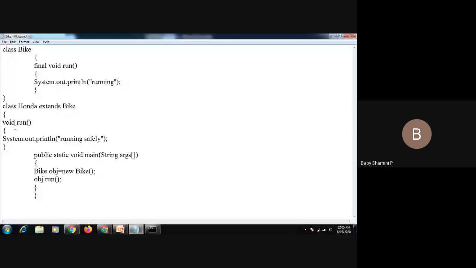So here also we have a run method. I'm going to run this. Our class name is Honda, so you have to create an object for the Honda class. Honda obj equal to new Honda. Next obj dot, what's our function name? Run.